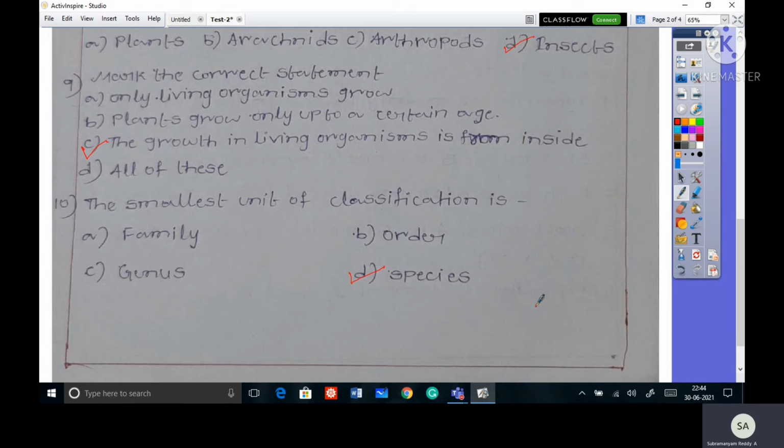When you are observing, there are 7 taxonomy categories. So the first one is species, the second one is genus. The third one is family. Next, the fourth one is order. The fifth one is class. Next division. Next kingdom. So here, the basic unit or smallest unit of classification is species. Okay.